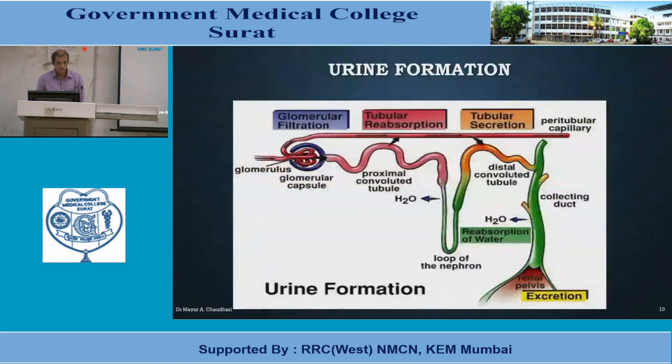Now this is the process of urine formation. First one is glomerular filtration. Here all the filtrate is filtered out in the glomerulus. Second one is tubular reabsorption. Some of the ions and minerals are again reabsorbed. And third one is active tubular secretion, in which some of the ions are actively secreted, and that is ultimately excreted into the distal convoluted tubule, and through the tubule it goes into the collecting duct and is excreted as urine.